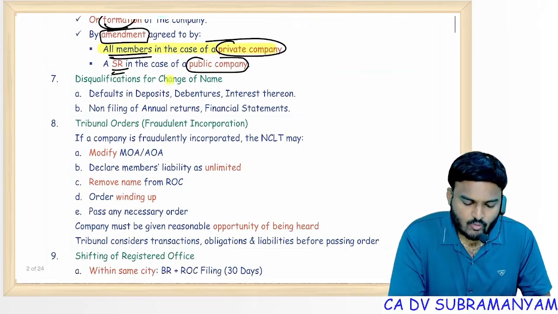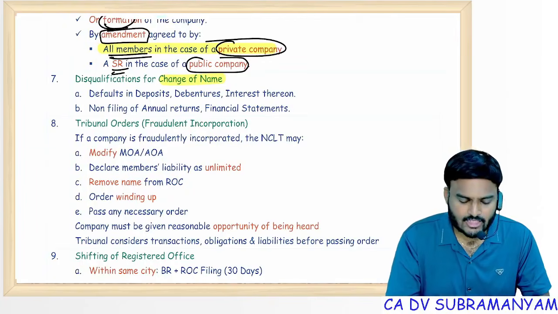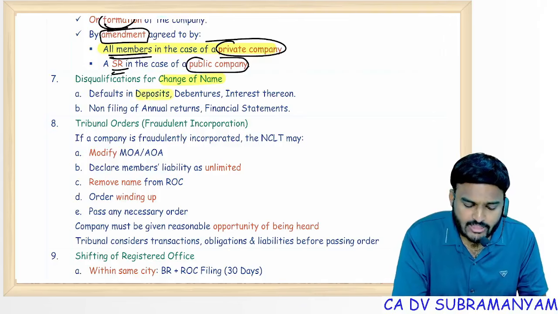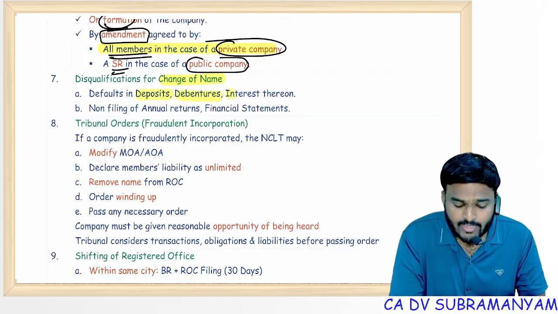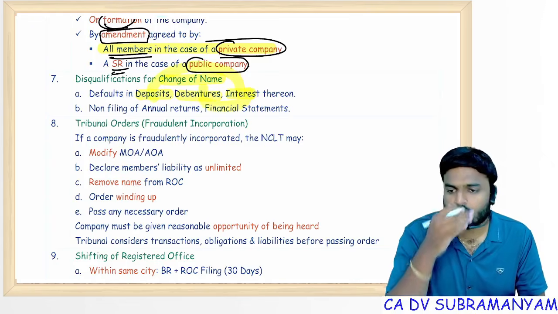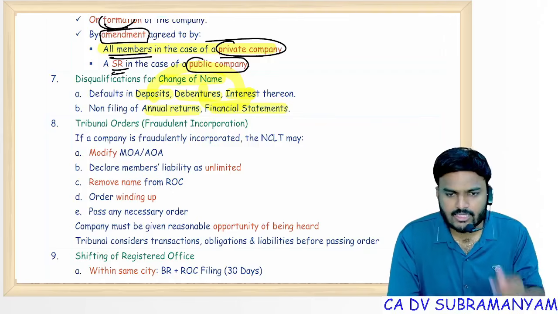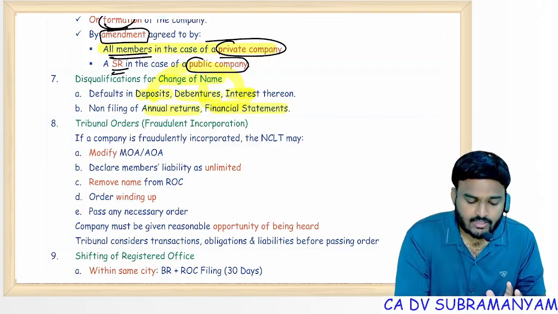Next one, disqualifications for change of name. Voluntary change of name, disqualifications. If you have any one of these 6 defaults, what are those 6 defaults? Default in deposits repayment, default in debenture repayment, default in payment of interest on deposits, default in payment of interest on debentures, non-filing of annual returns, non-filing of financial statements. The company is prohibited from changing its name. Clear? Sir, what is the remedy?